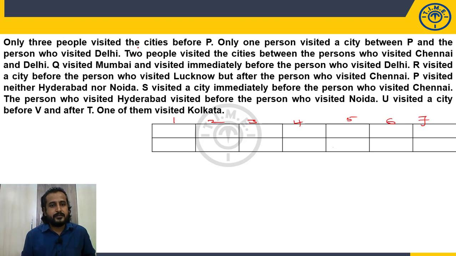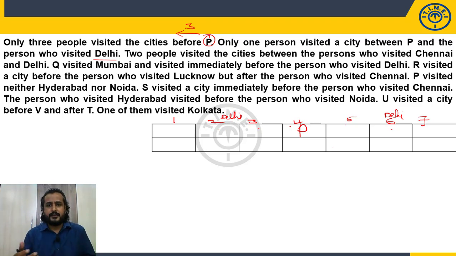Only 3 people visited the cities before P. So before P, how many can I place in the arrangement? 3. So P must be the fourth person. So P is here. So P is fixed. Only one person visited a city between P and the one who visited Delhi. So P is here. Between P and Delhi, how many persons? 1 person. So Delhi may come here, Delhi may come here, because it is not mentioned before or after. I have done with only one piece of information, right? So the person who visited Delhi may be the second person, or the person who visited Delhi may have visited sixth. Fine. We have 2 possibilities.